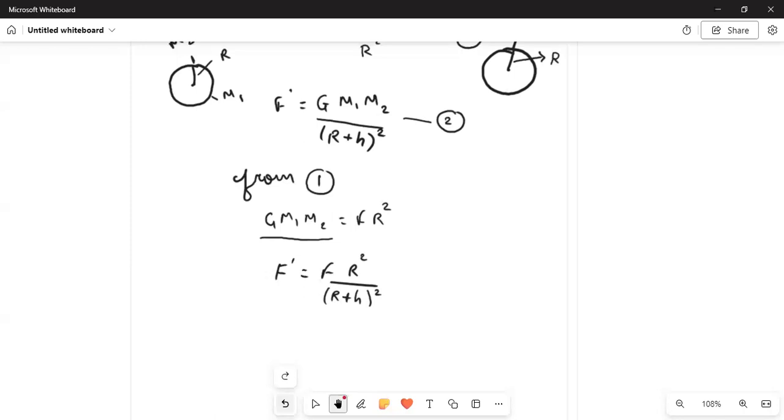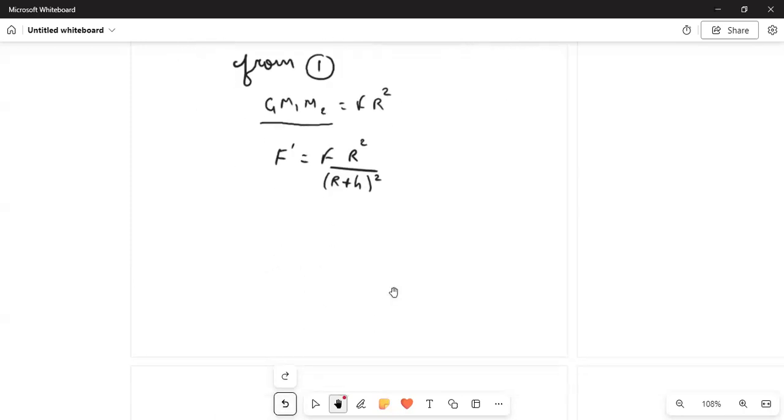So from this, we come to know that when we start moving away from the surface of Earth, with the increase in height, there will be a decrease in the force of attraction.